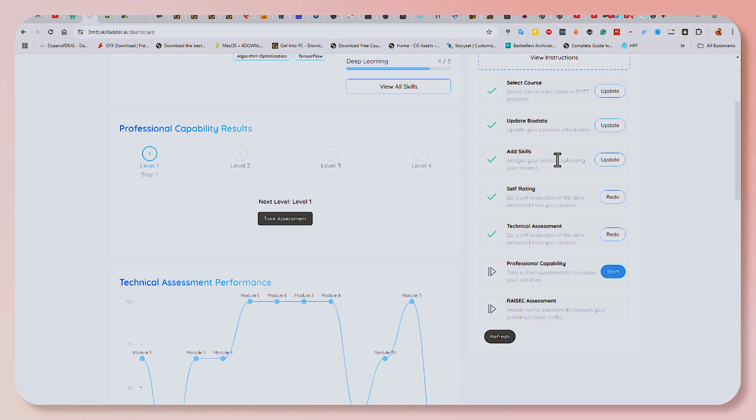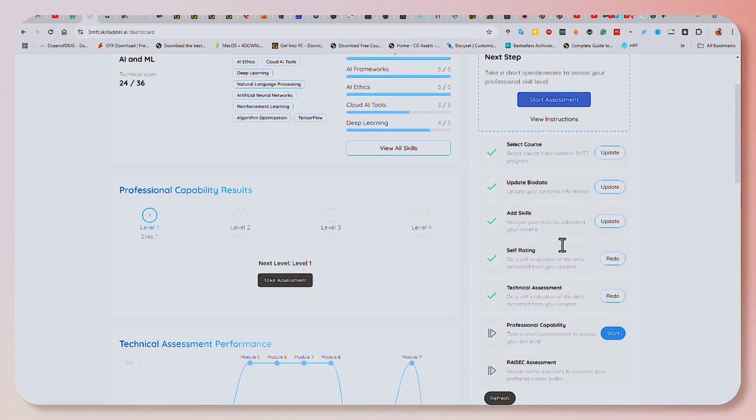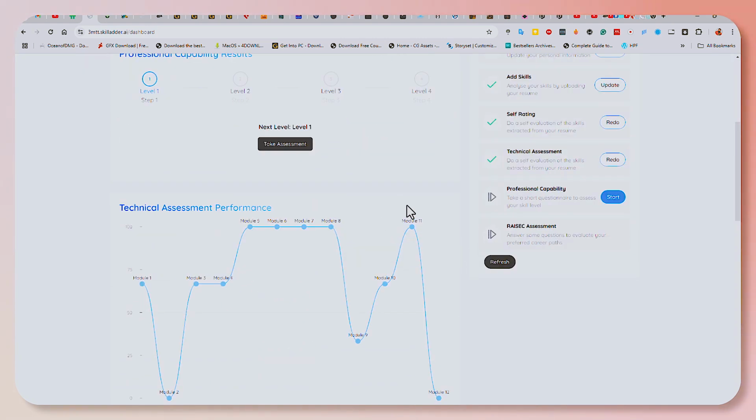Here, they are going to ask you to add your CV or add the skills. You can add the skills manually. I added my skills manually. Then you are going to rate those skills that you've added. And then you're going to take a technical assessment, which is a short quiz. The good thing about this is you don't necessarily have to pass it since they are about to train you.